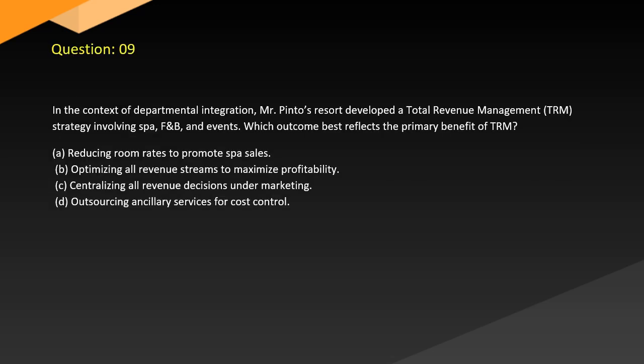Question 9. In the context of departmental integration, Ista Pinto's resort developed a Total Revenue Management (TRM) strategy involving spa, F&B, and events. Which outcome best reflects the primary benefit of TRM? A. Reducing room rates to promote spa sales. B. Optimizing all revenue streams to maximize profitability. C. Centralizing all revenue decisions under marketing. D. Outsourcing ancillary services for cost control.